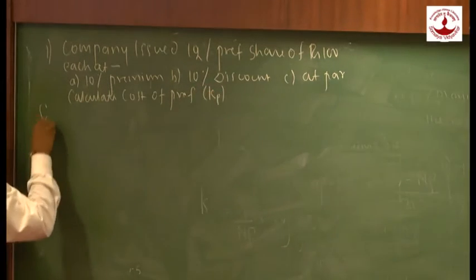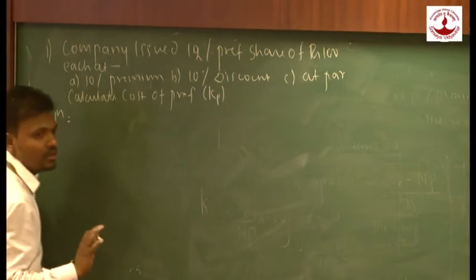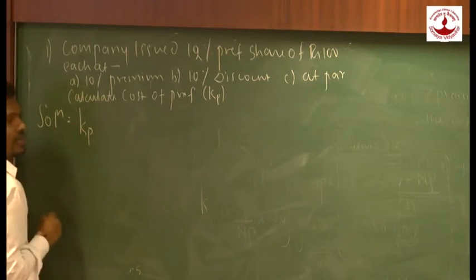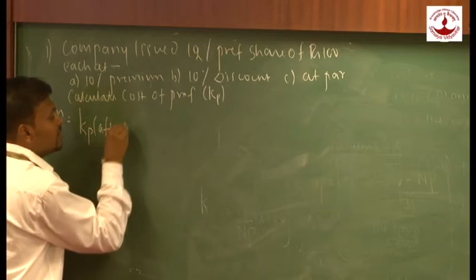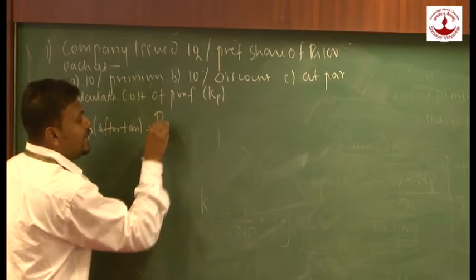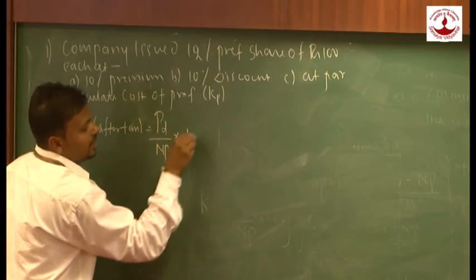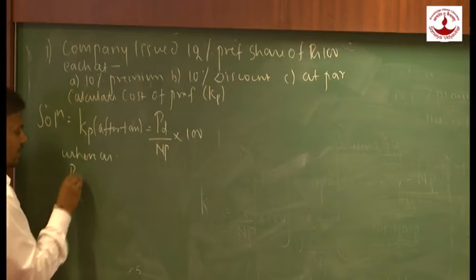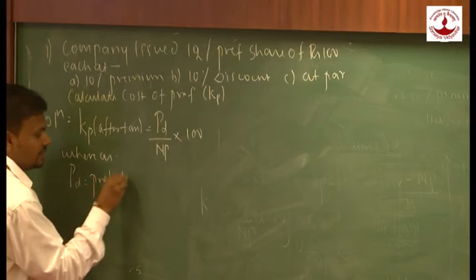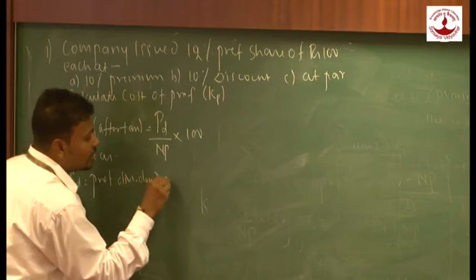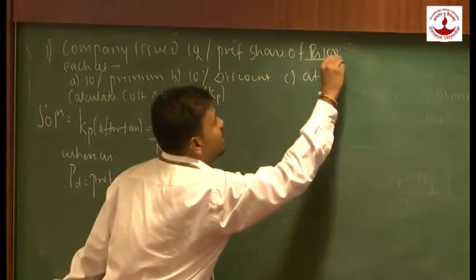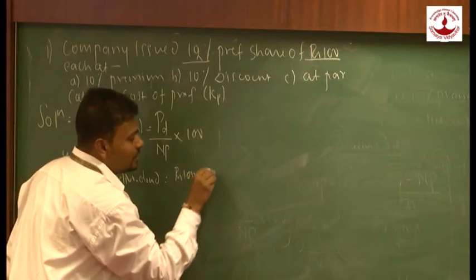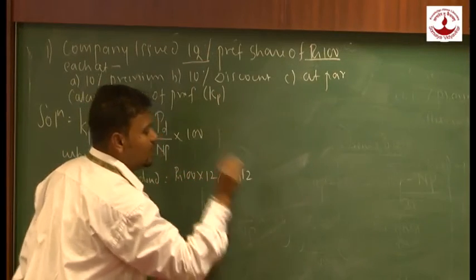Now let us see, what is the formula? The formula will remain common. What is going to change is only net proceeds. The formula is KP, and as I told you, it will always be after tax. Formula is PD upon NP into 100, whereas PD is preference dividend, and we calculate dividend on face value. My face value is 100, and my rate of dividend is 12%. So 100 into 12%, my preference dividend will be rupees 12.